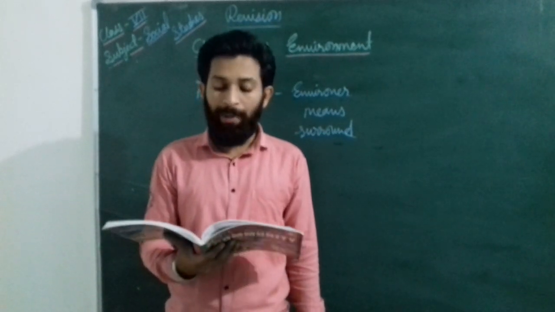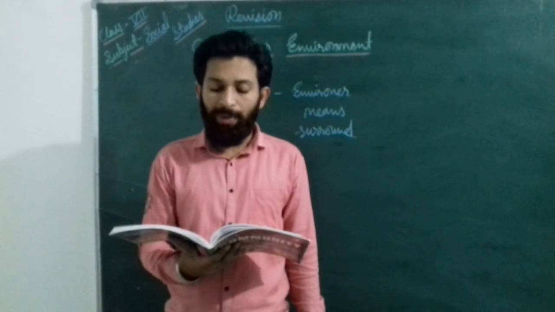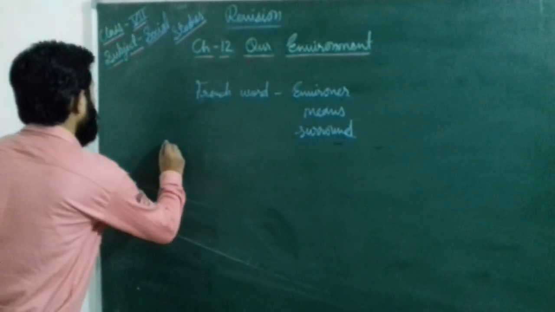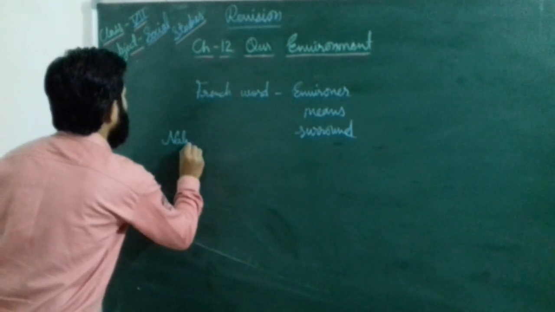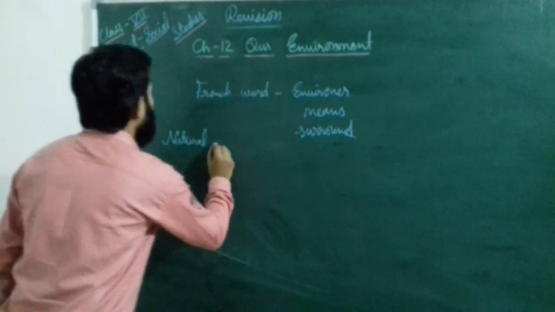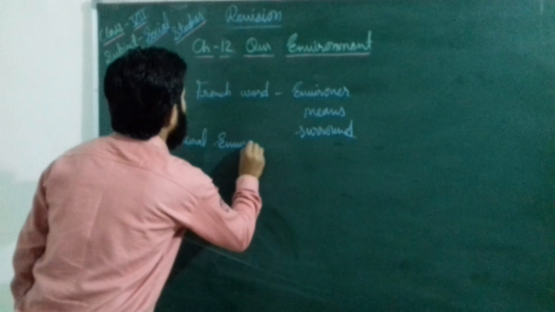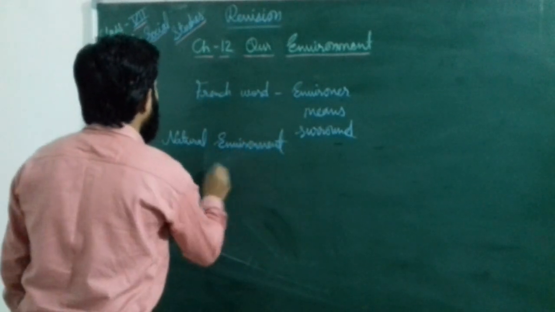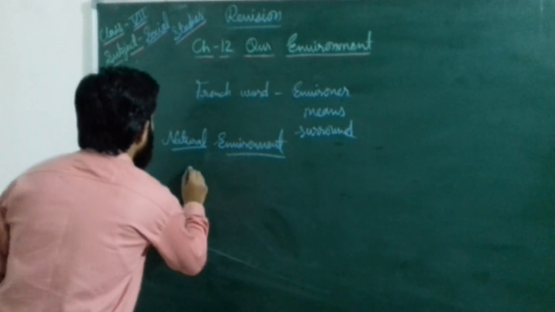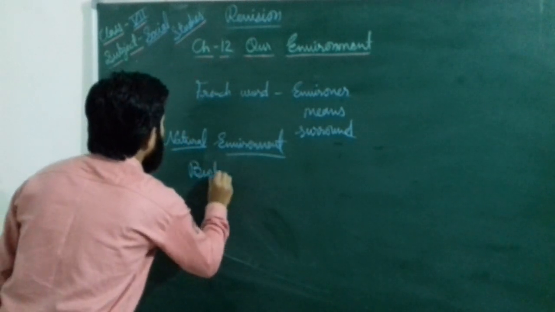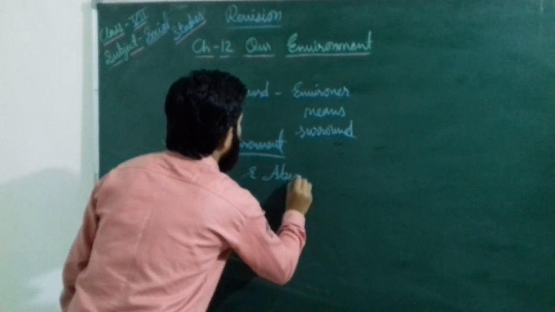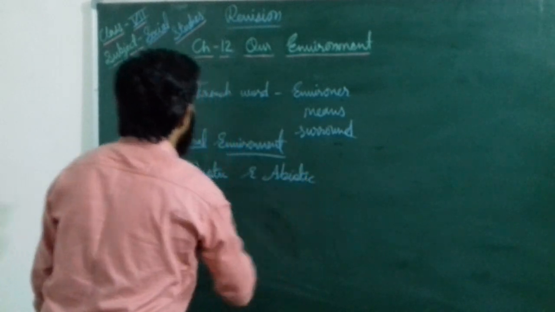What is the natural environment? The natural environment consists of both biotic and abiotic components.